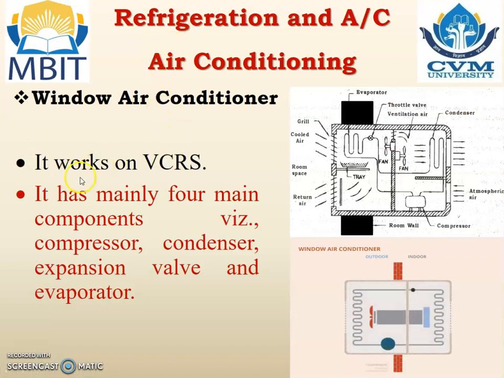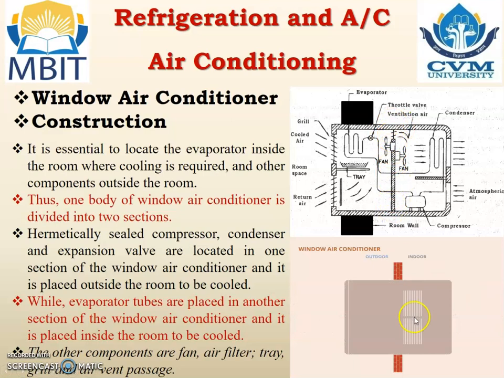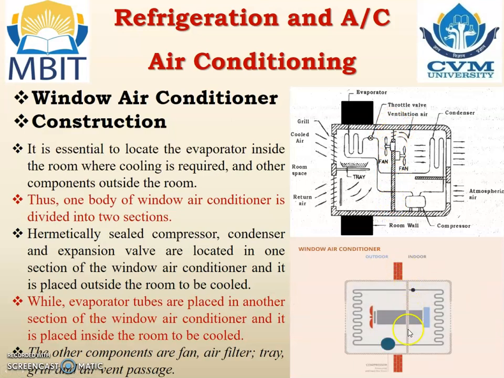Window AC works on the VCRS system. It has mainly 4 components: compressor, condenser, expansion valve and evaporator. Construction. It is essential to locate the evaporator inside the room where cooling is required and the other components outside the room. Thus, one body of the window AC is divided into 2 sections. You can see here, this is the window AC and it is divided into 2 sections by a vertical partition. In the animation also you can find the partition.